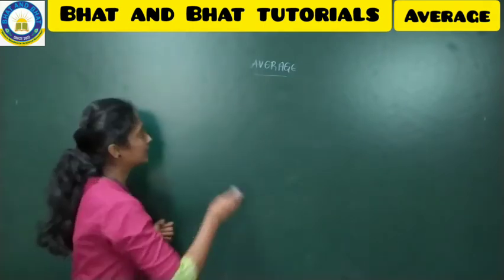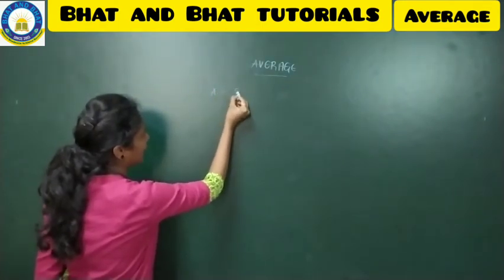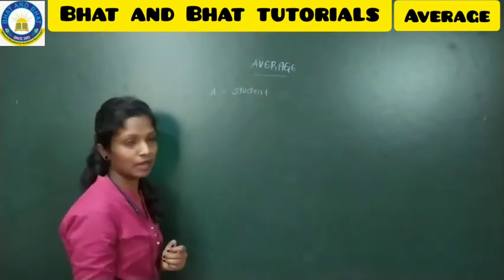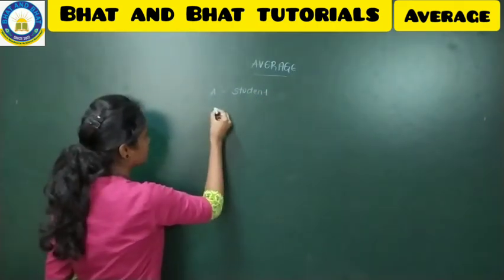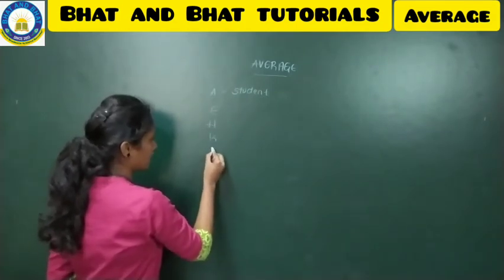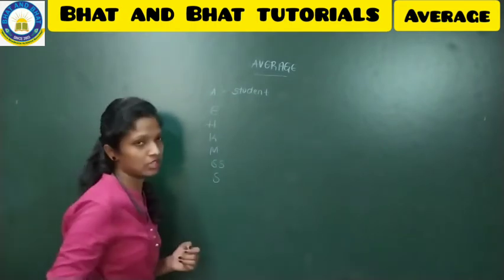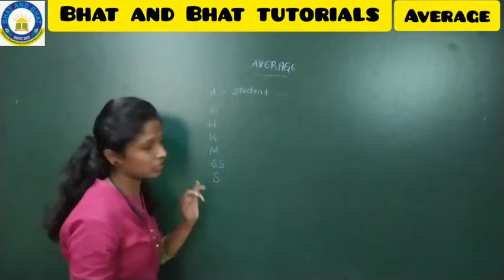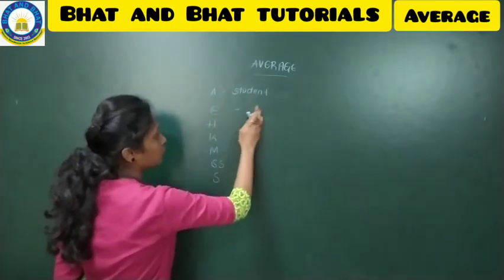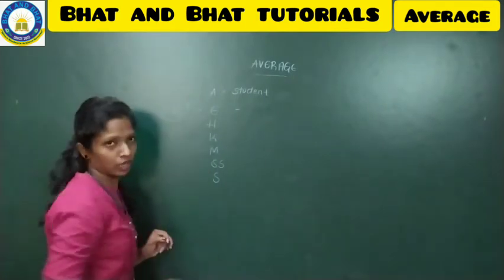Say for example, there is a student called A, and A is attending his exam, where he has the subjects English, Hindi, Kannada, Maths, Social Science and Science. So these are the six subjects that he has. In each and every subject the exam will be provided for 100 marks.